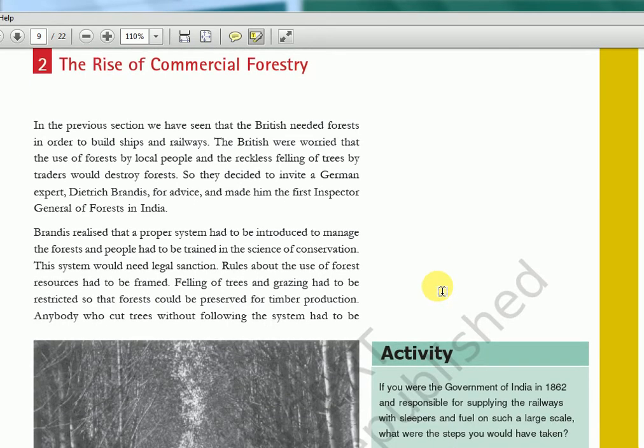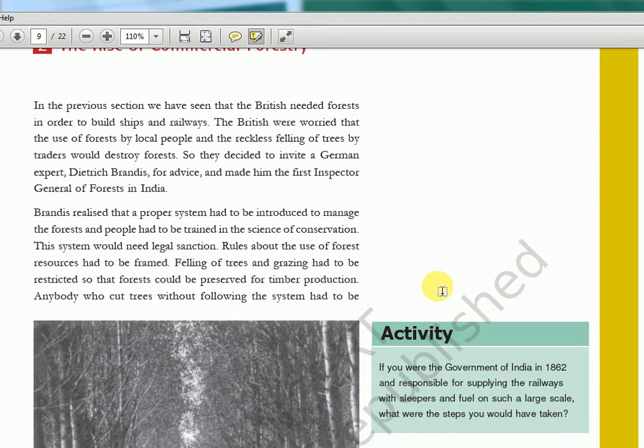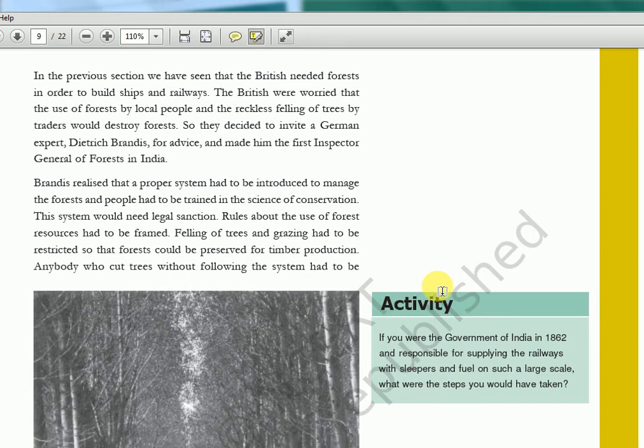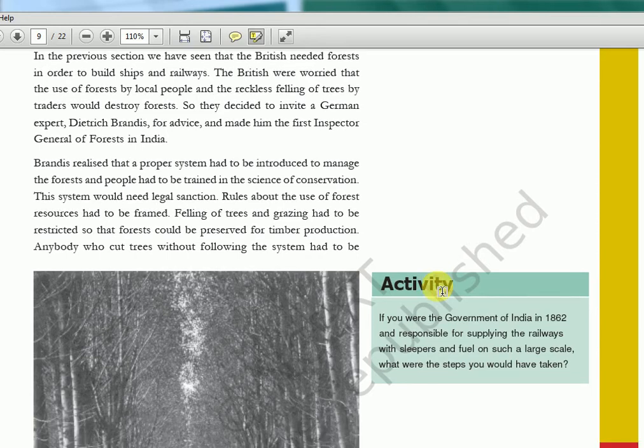Okay, so later commercial forestry will begin. What is commercial forestry or scientific forestry? Where we will not simply cut trees as and when we like. We will have a mechanized way or a systematic way. So for that, a German expert was invited to India.